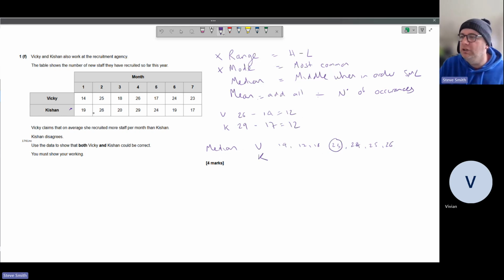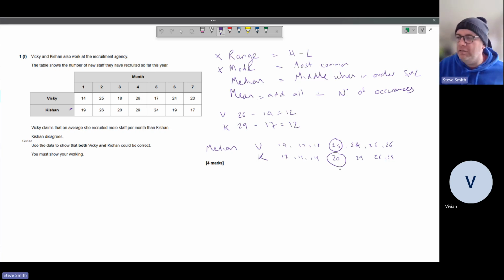And then we've got Keishan. We've got 17, then 19 twice. And we said we had a modal for that one, but none. And then 20. And then just to be sure, we'll carry on at the other side. 24, 26, and 29. So again, we have got a median.